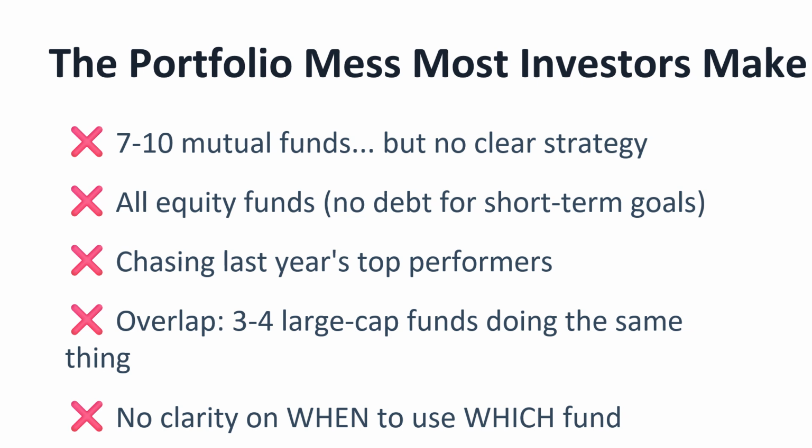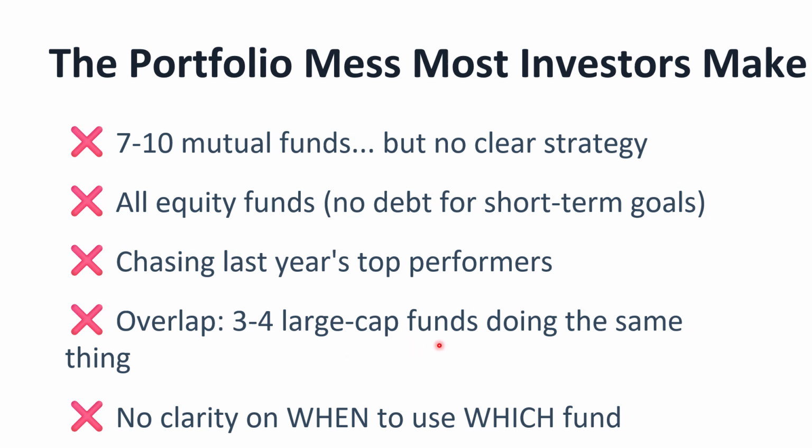See, the portfolio mess most investors make is like this. They invest in 7 to 10 mutual funds, but with no clear strategy. All equity funds. They invest in equity thinking that it will give higher returns, but no debt for short-term goals. If you have some short-term goals, then you need to have some debt fund, right? Chasing last year's top performers. Top performers in the last year may not be giving good returns going further.